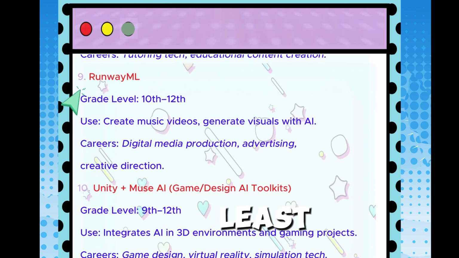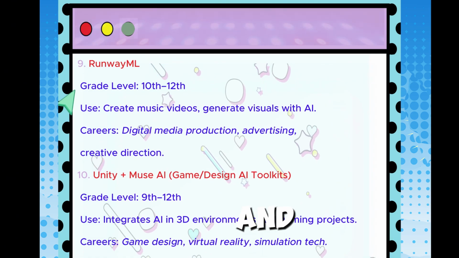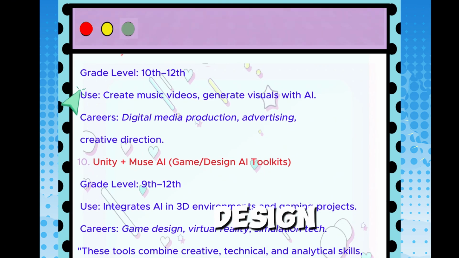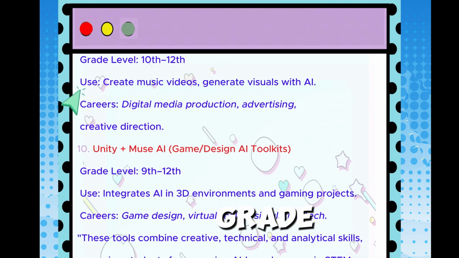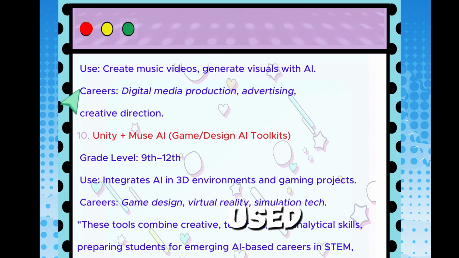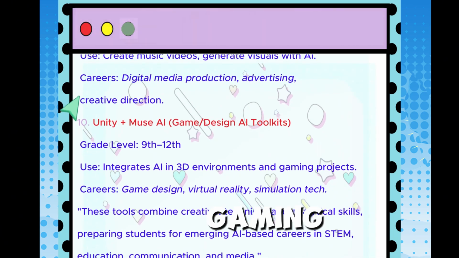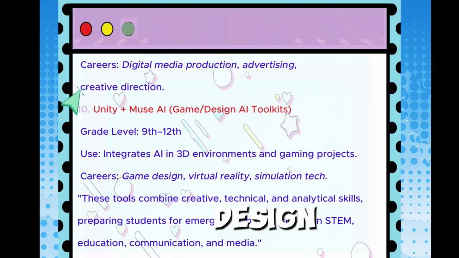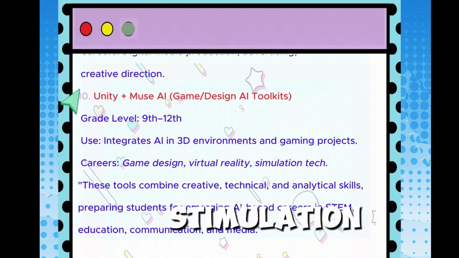And last but not least, number 10, Unity and Muse AI for game and design, AI toolkits for grade levels 9 through 12, and its use is to integrate AI into gaming projects. And for careers: game design, virtual reality, simulation tech.